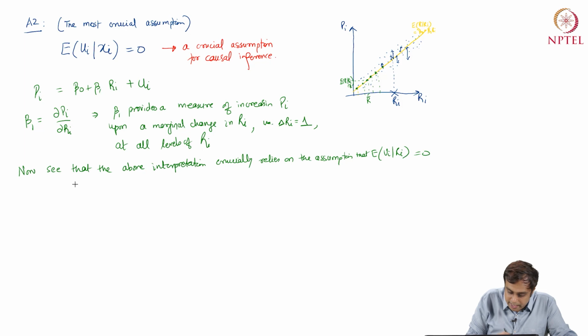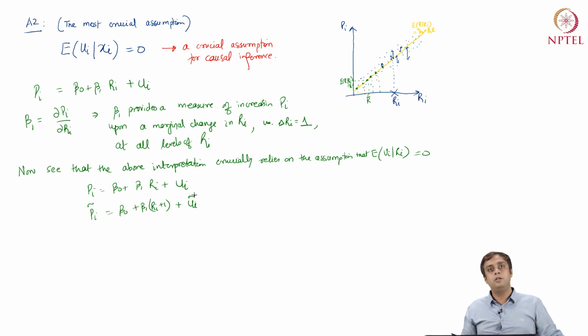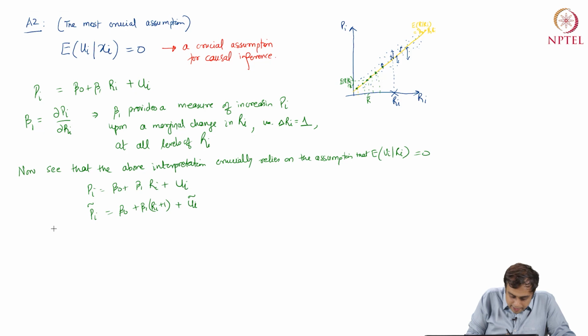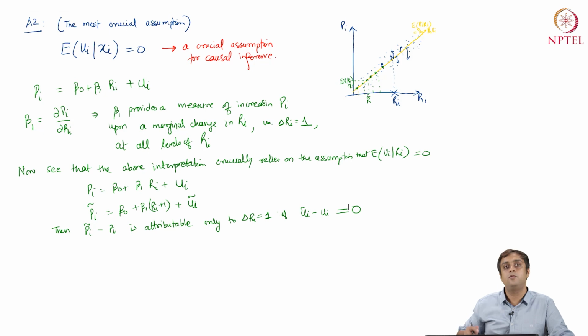To be able to see that, let's say you have pi equals beta 0 plus beta 1 ri plus ui, and pi tilde when ri goes from ri to ri plus 1, and I have a new error variable ui tilde, right? Then pi tilde minus pi, this change is attributable only to delta ri equals 1 if ui tilde minus ui is equal to 0.